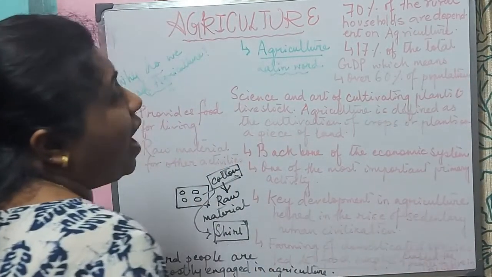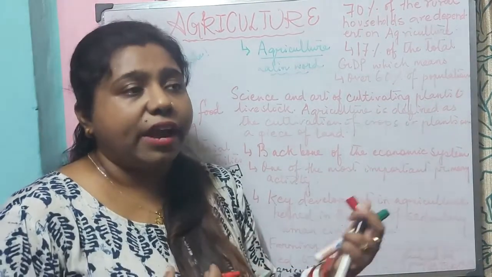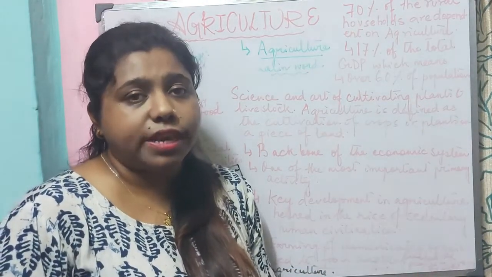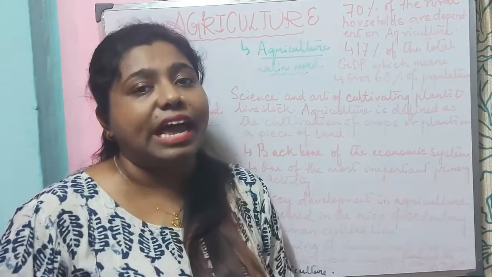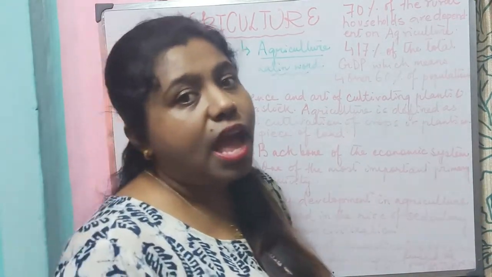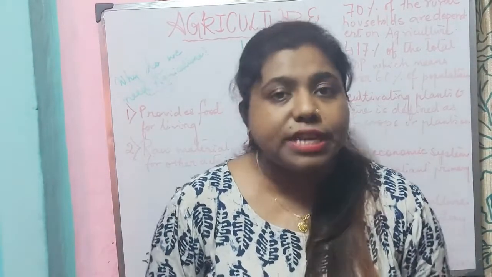Though the growth of the agriculture sector is very fluctuating. Sometimes the growth in the agriculture sector is very high and sometimes the growth is declining. So it is very fluctuating after the development of the secondary and the tertiary sector.